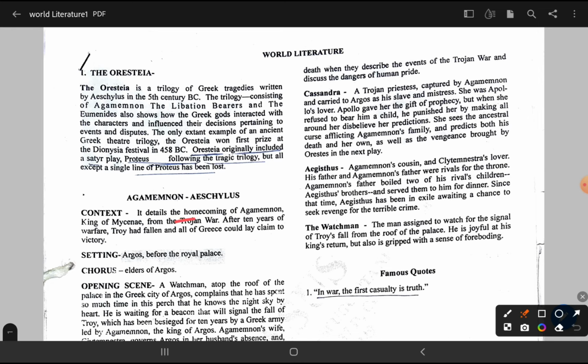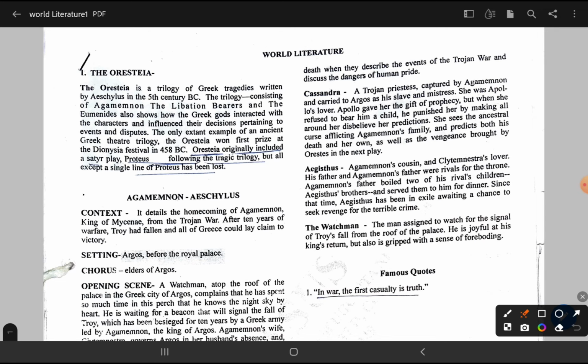It deals with the homecoming of Agamemnon. Most important point, this may be asked in your exam: what is the Oresteia about? It deals with the homecoming of Agamemnon, the king of Mycenae, from the Trojan War. After 10 years of warfare, Troy has fallen and all of Greece could lay claim to the victory. This is important.